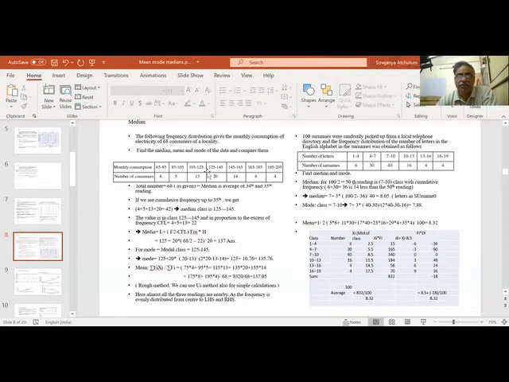So what is the total number? 68. So I am looking at the readings of 34 and 35. What is the 34th reading? Then this one, 4 plus 5 is 9, 9 plus 13 is 22, 22 plus 20 is 42. So my 34th and 35th readings are between 125 and 145. So this is the class.